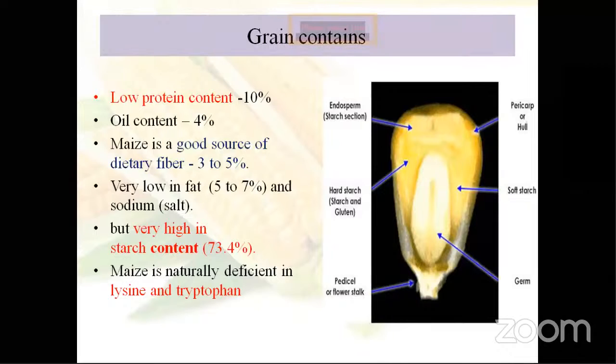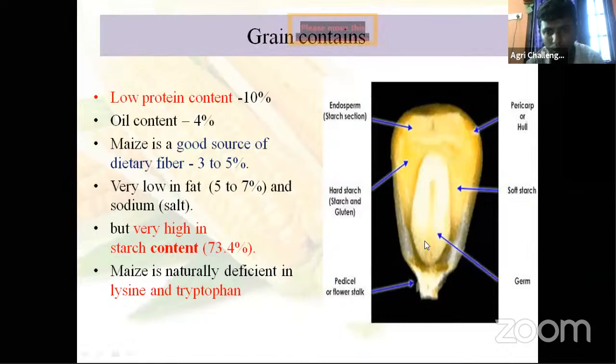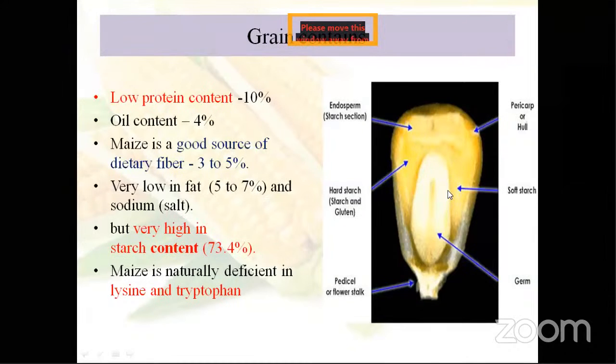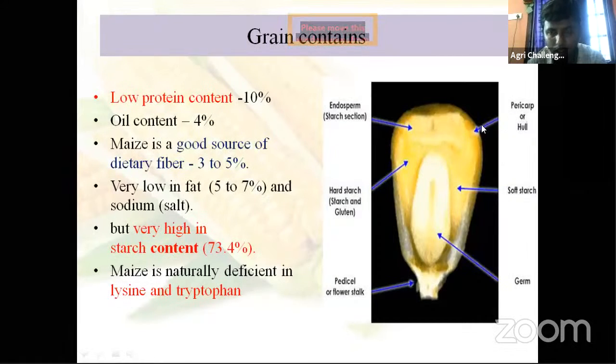Okay. Then this is your live portion, the germ. Then the pedicle or your flower stalk, whatever the attached portion, and then endosperm. This endosperm means starch storage. Then hard starch and gluten portion. Then soft endosperm. Then pericarp, the outer layer or hull. Okay. Then germ. And tell me one basic question.